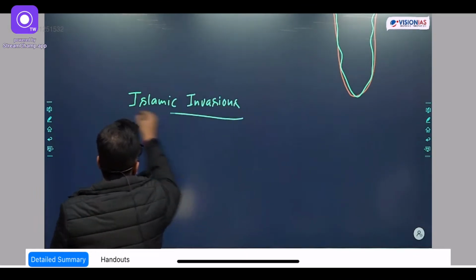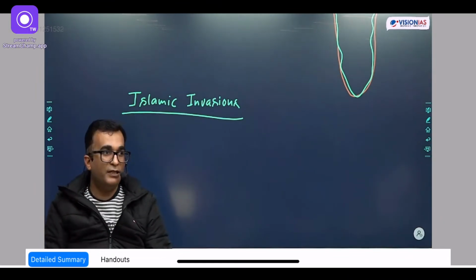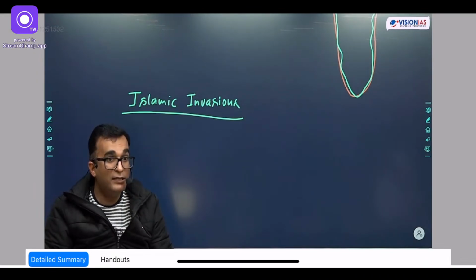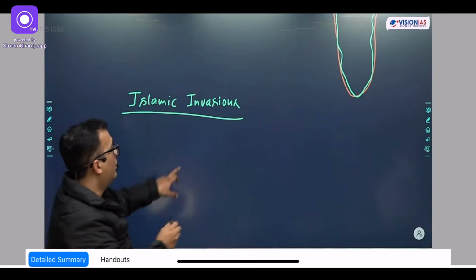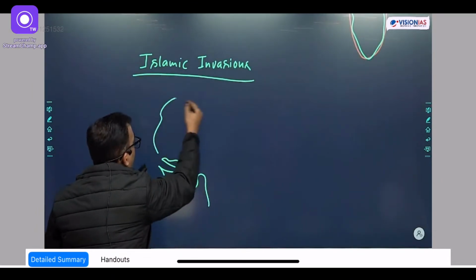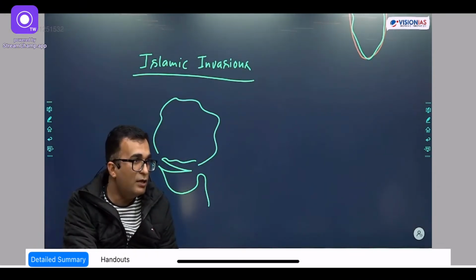Do you have any idea when the very first Islamic invasion happened? Yes, very good. 711-12 in the Sindh area. So where is Sindh? In this Gujarat map that we create very often, this entire part is Sindh. Karachi is actually the capital of Sindh.